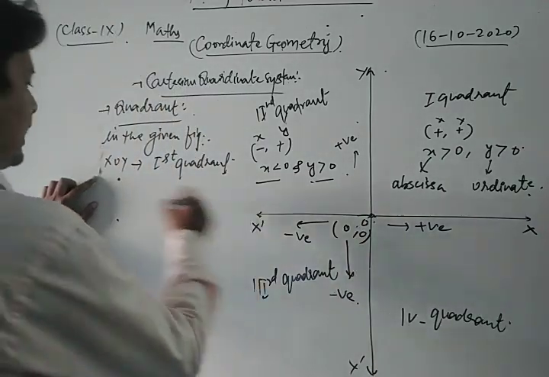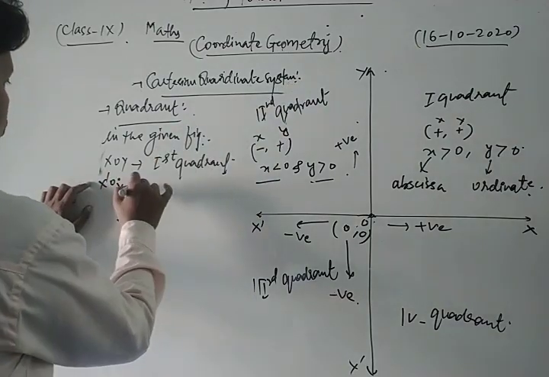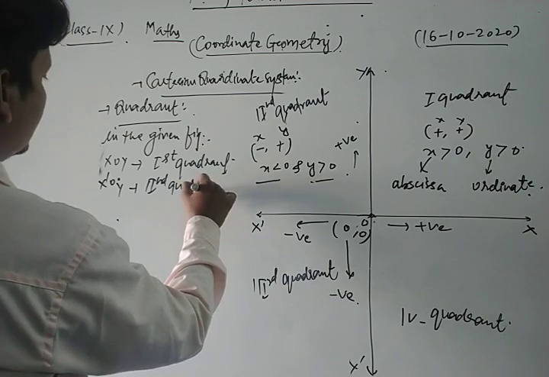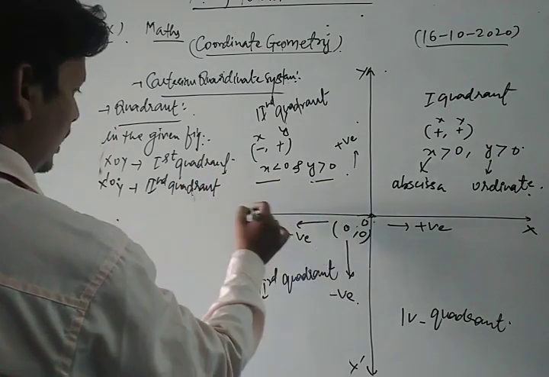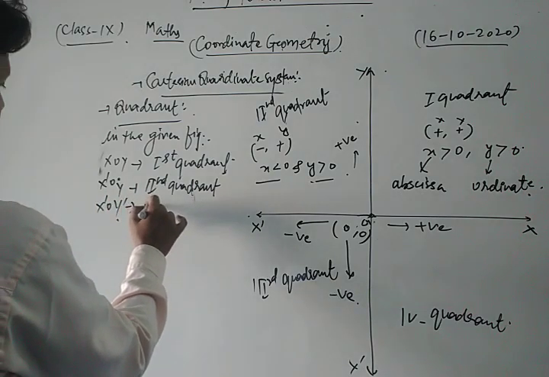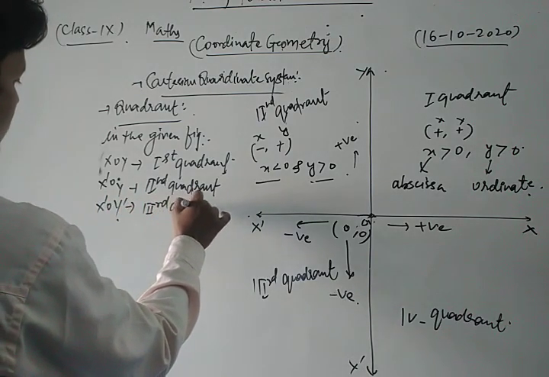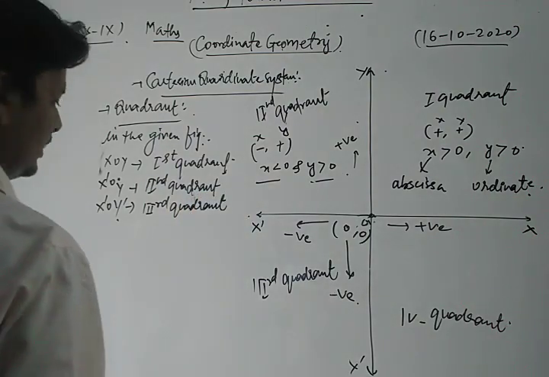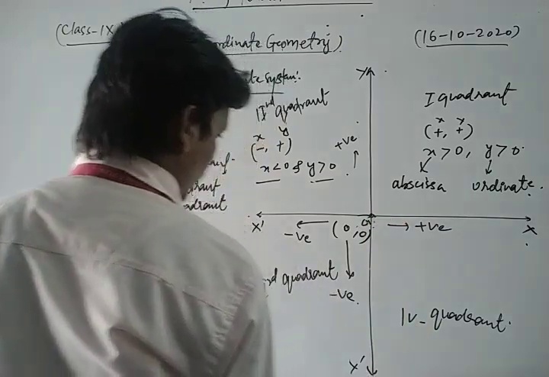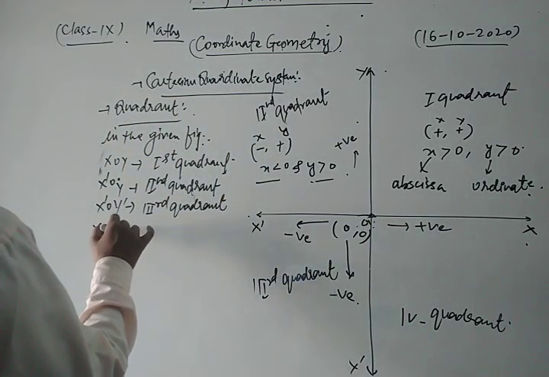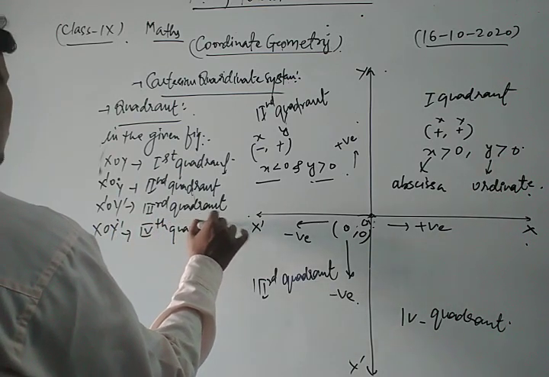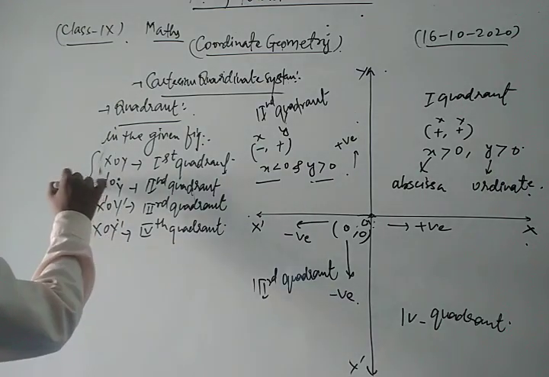So look here, x dash o y is your second quadrant, x dash o y dash is your third quadrant, and x o y dash is your fourth quadrant, dear students.